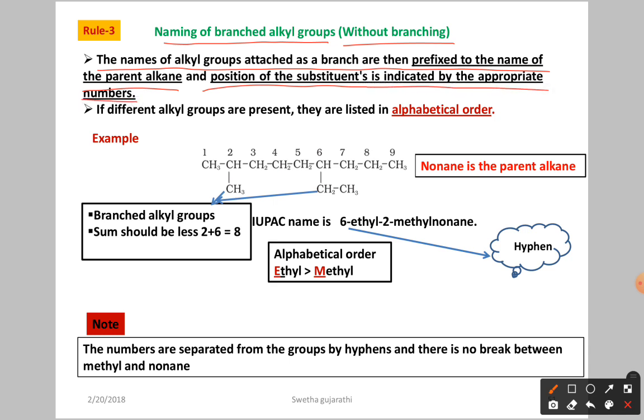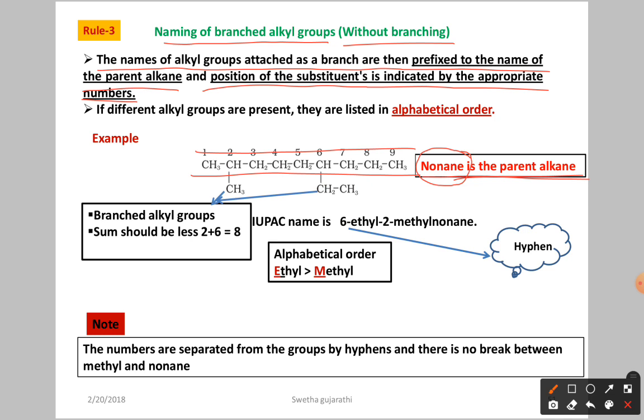This is the parent chain we decided. If 9 carbon atoms are there, we call it non, and all are single bonds, so we call it nonane. So nonane is the parent alkane.